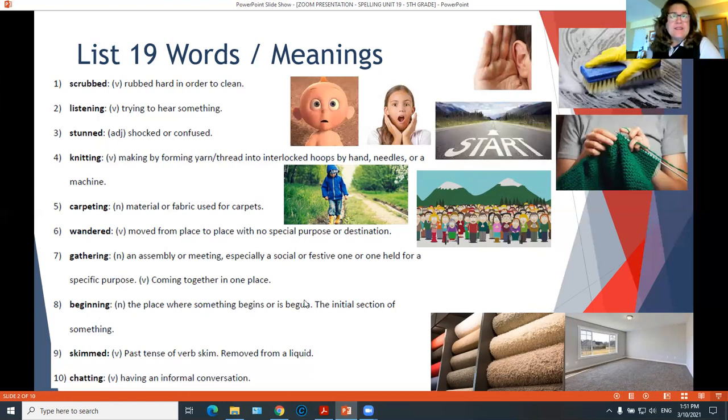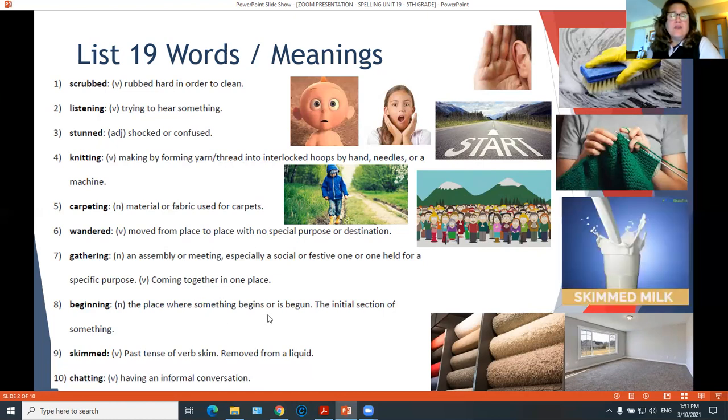Beginning. Beginning is the place where something starts. For example, this is the beginning of this road. Skimmed. Skimmed is the past tense of the verb skim, and skim means to remove something from a liquid. It's commonly used for skimmed milk because we have milk that we remove some fat from. So it's called skimmed milk because you remove something from the liquid, in this case, milk.